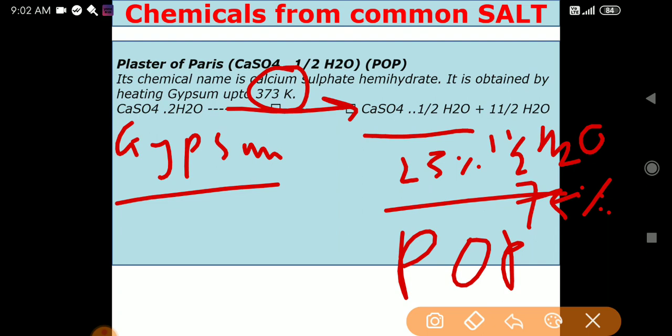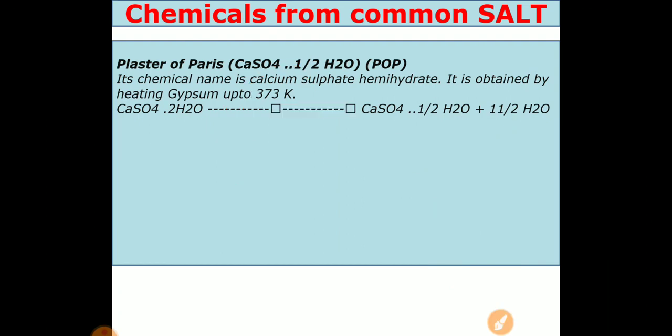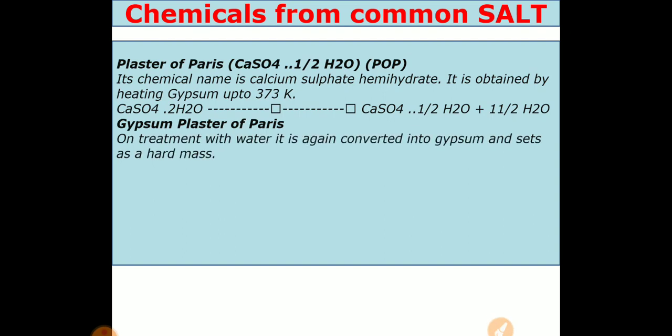It doesn't set when it comes in contact with water. So it is a very controlled process: it should lose only 75% water, and to remove that we have to heat to exactly 100 degree Celsius. You got it? So this is the reaction of making plaster of Paris from gypsum.